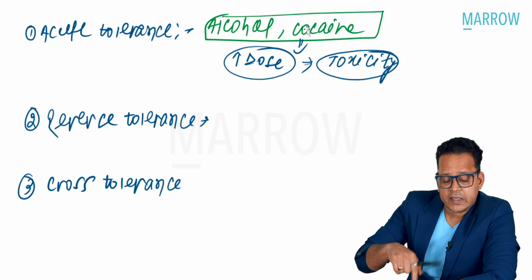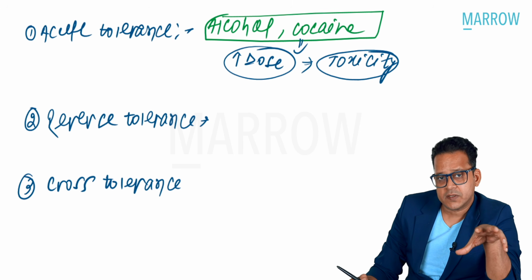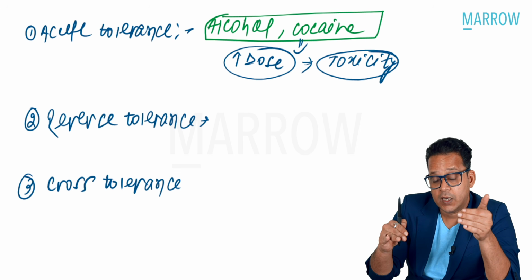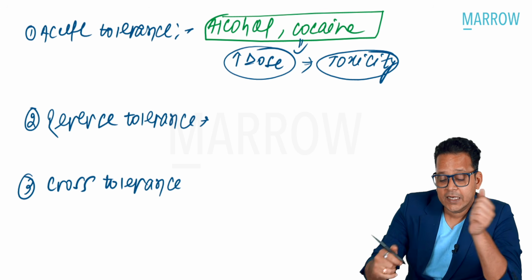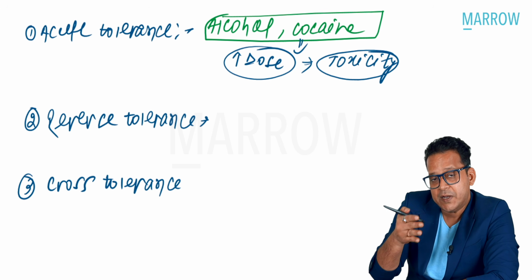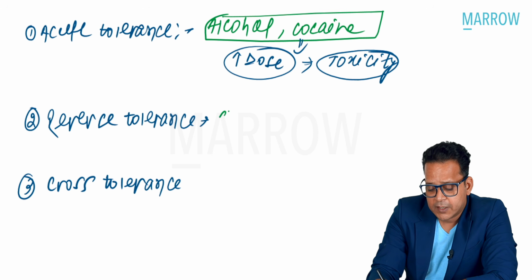Reverse tolerance. Now, what is reverse tolerance? As you can see from the name, reverse. That means in tolerance, the response gradually decreases. Here, the response will increase. In reverse tolerance, with multiple exposures to the drug, the effect begins to increase. It can be seen with cannabis.